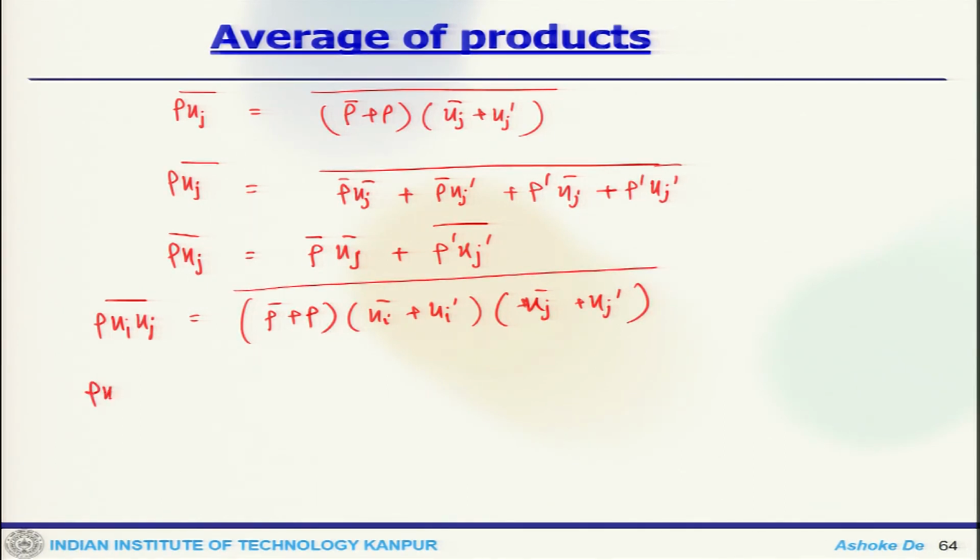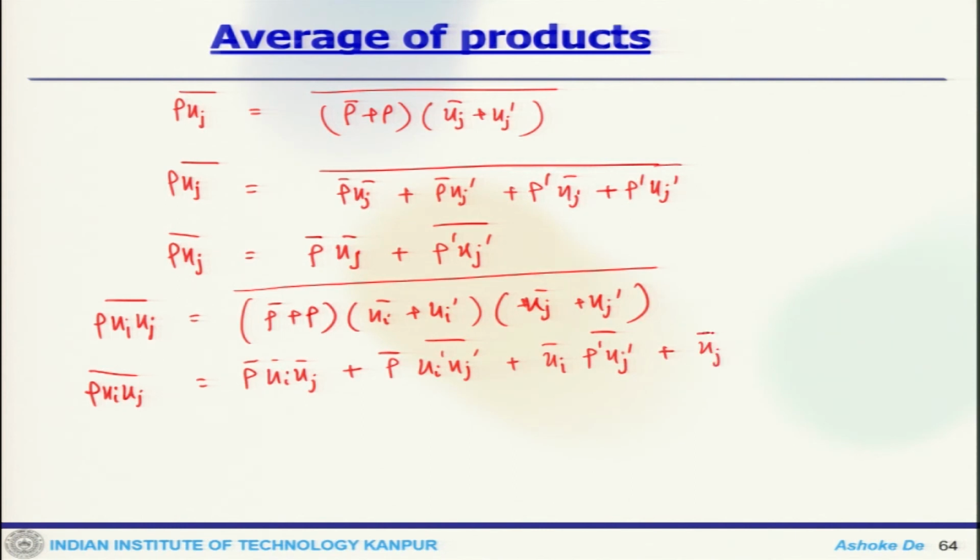So this would become rho bar u_i u_j plus rho bar u_i prime u_j prime plus u_i rho prime u_j prime plus u_j rho prime u_i prime plus rho prime u_i prime u_j prime.